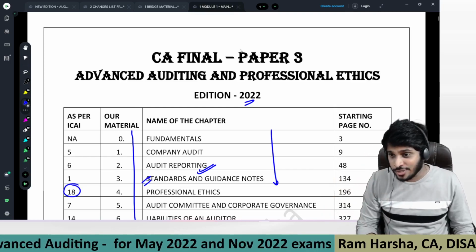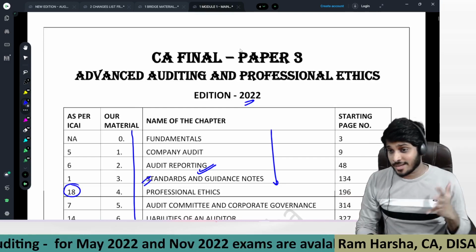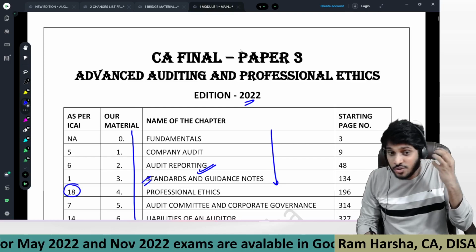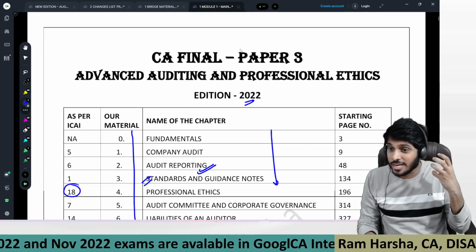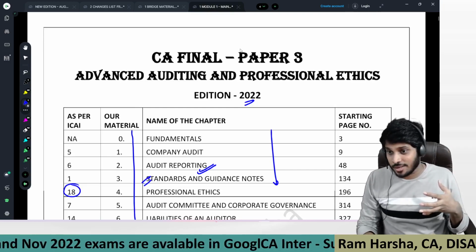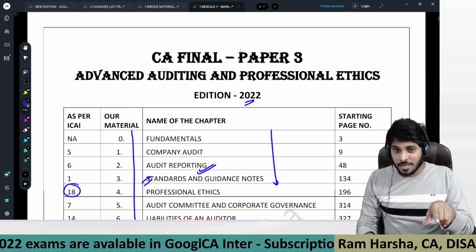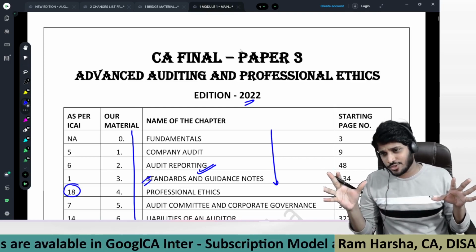And if you have any doubts in the subject, in Telegram, I'm always available. Put up a voice clip instead of typing too much. I can sense your doubt more accurately from your voice. I can sense exactly what the doubt is, and remember, I can figure out why you got the doubt as well. So put up a voice clip and I'll clarify the doubts, most of the times instantly.